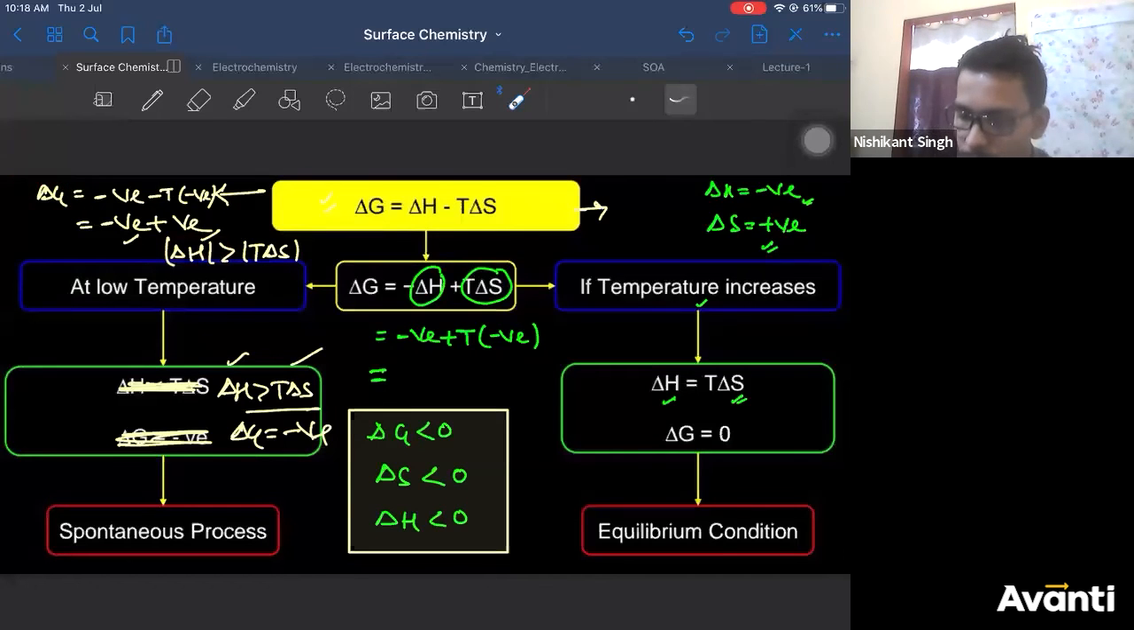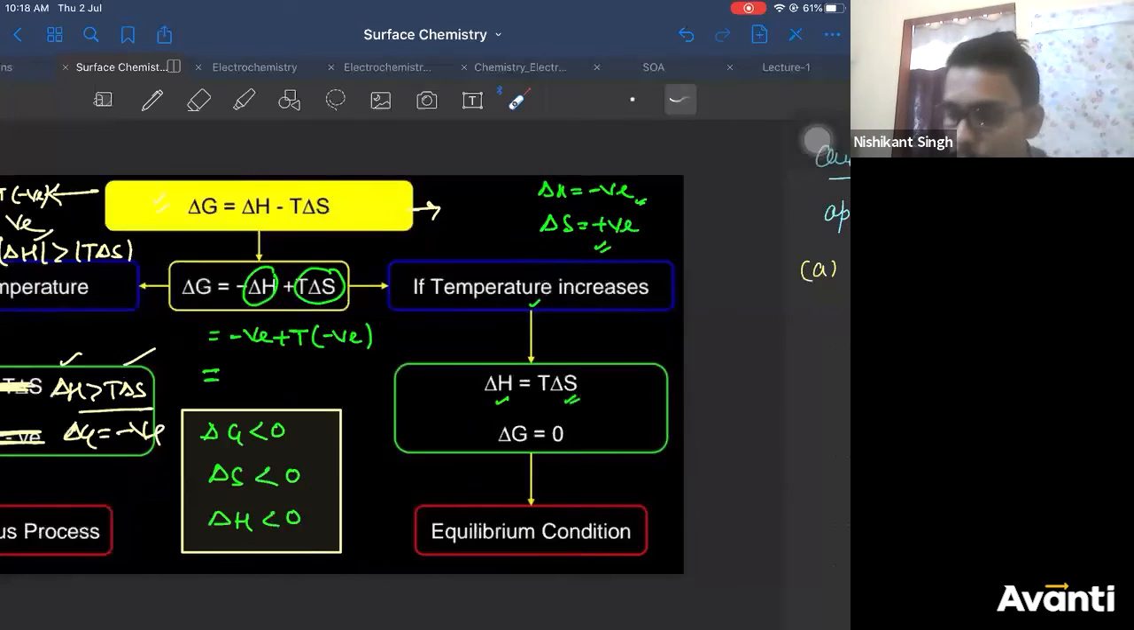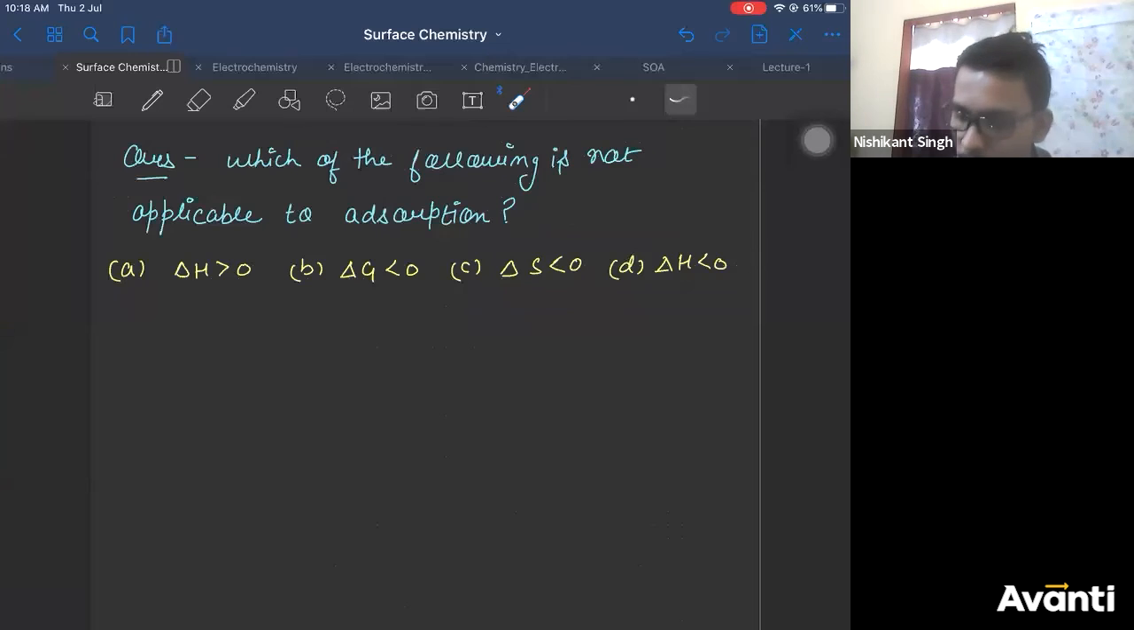Correct? All right. So there is a question for you. This is a previous year NEET question. Which of the following is not applicable to adsorption? This is a previous year NEET question. So as I said, this thermodynamics is important for your NEET and CET. In NEET and CET, you get a lot of questions on this.